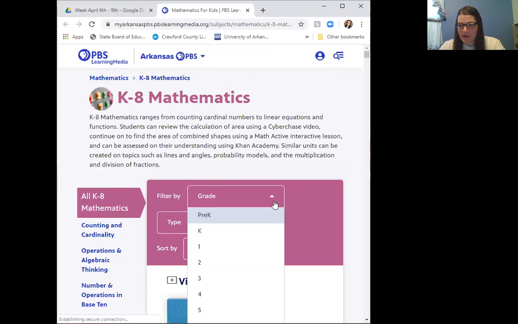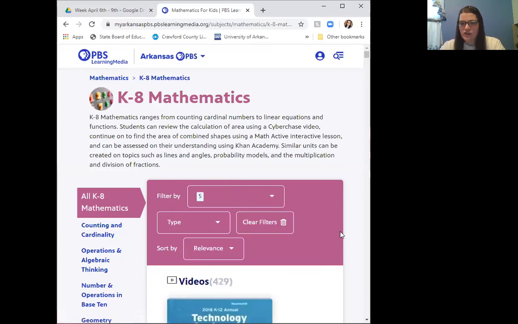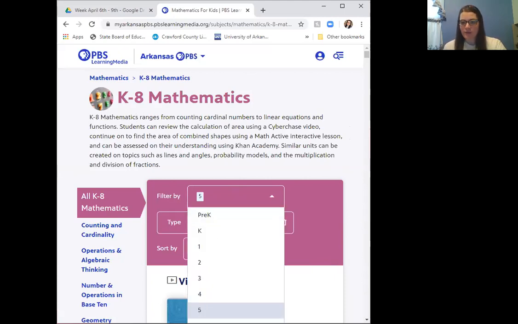You filter by grade and select 5 for 5th grade, and then you can choose any of the videos there to watch as part of the PBS AMI work. That is how you get to option 3 on math.